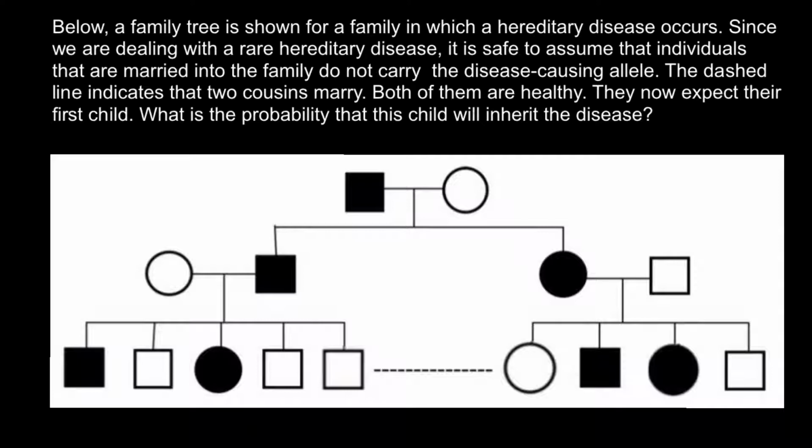So the genotype of this male would be capital A, small a, and the genotype of this female would be normal, small a small a, and the genotype of this male would be capital A, small a, and this female would be capital A, small a. They would marry spouses that are going to be phenotypically and genotypically normal.